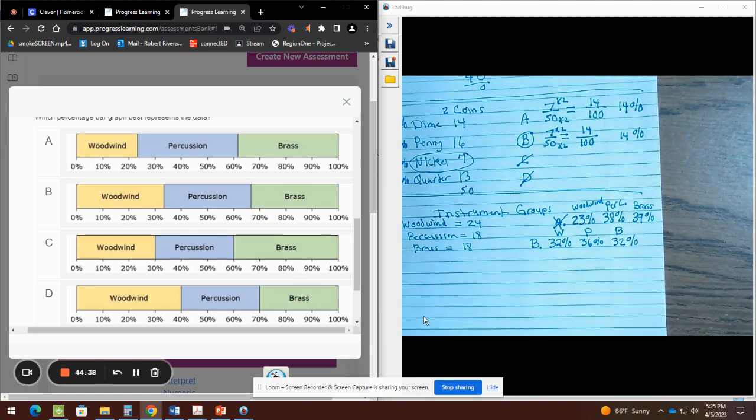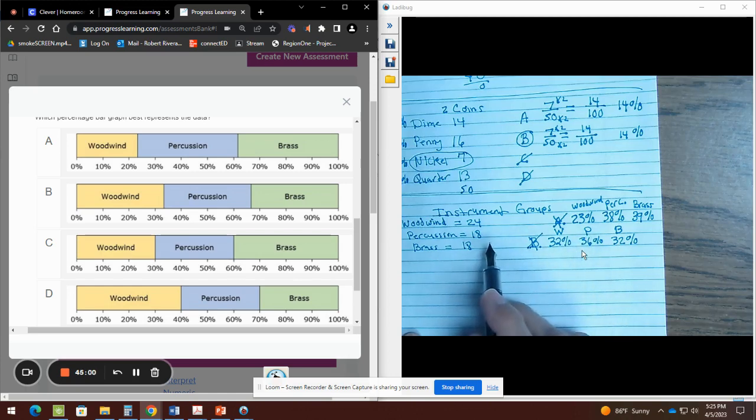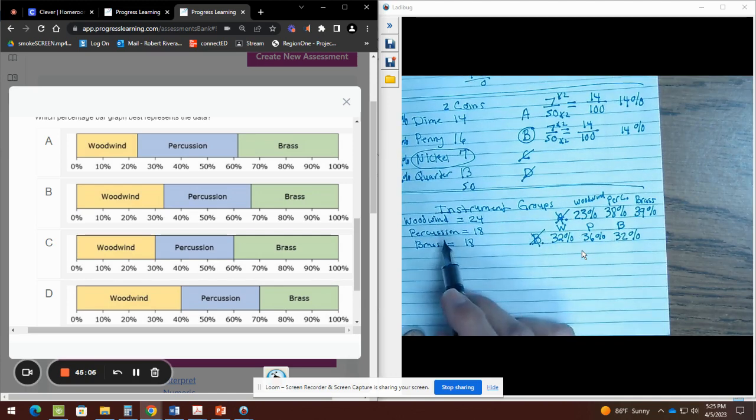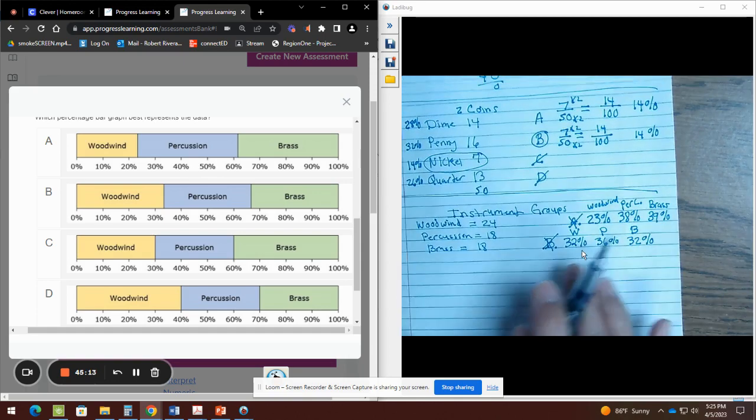Okay, so now woodwind should have the greatest. And guess what? Woodwind does not have the greatest. We should have 2 that are equal, and it should be percussion and brass. And right here, percussion and brass are equal. So B for sure is not a good one. In B, the greatest one is percussion, and over here the greatest one is woodwind, so that's one reason it's wrong. The ones that should be equal are percussion and brass, and right now the ones that are equal are woodwind and brass. So A and B, they're pretty dumb.